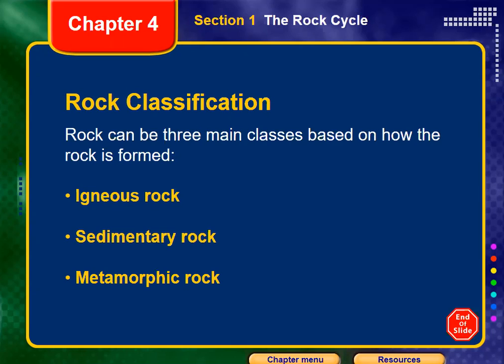Who can tell me how igneous rock are formed, guys? We already said that before. Just let's check. Yes, Judy? When liquid magma cools down. Yes, when magma cools down or solidifies on the surface of the earth, they are going to form igneous rock. Okay, so igneous rock are formed by cooling down of magma. Brilliant.